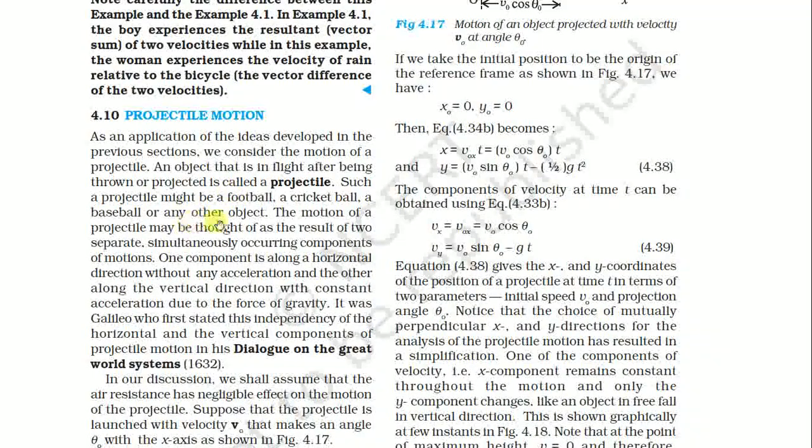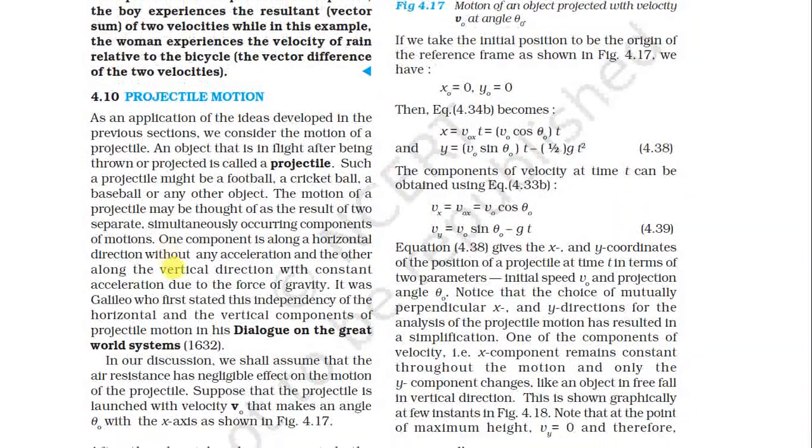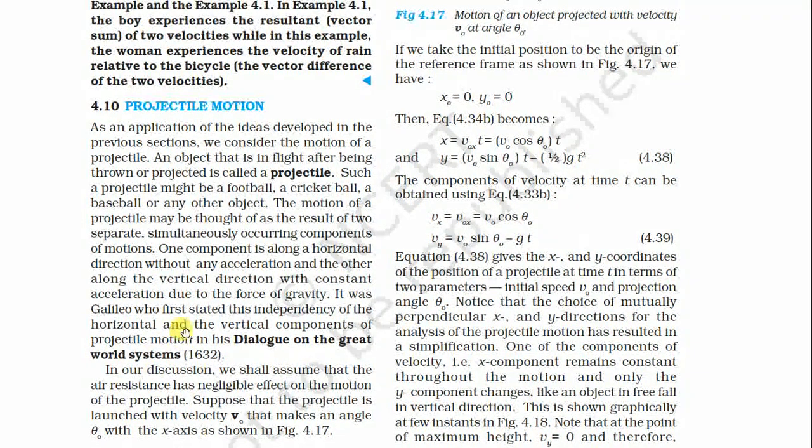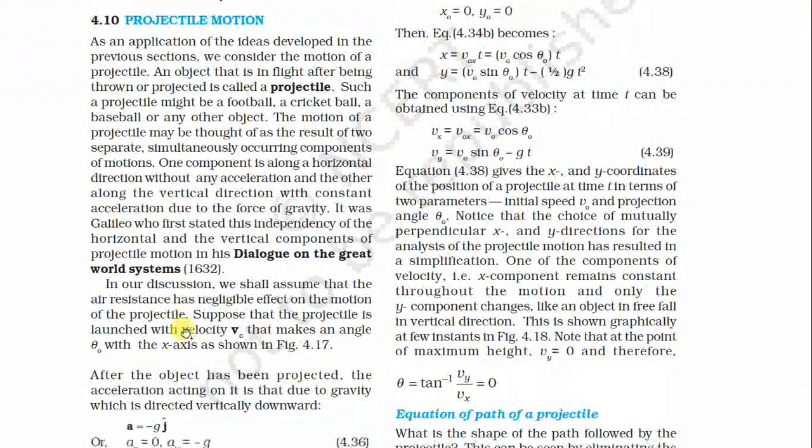The motion of a projectile may be thought of as the result of two separate simultaneously occurring components of motion. One component is along the horizontal direction, without any acceleration, and the other is along the vertical direction, with constant acceleration due to the force of gravity. It was Galileo who first stated this independence of the horizontal and vertical components of projectile motion in his Dialogue on the Great World Systems.